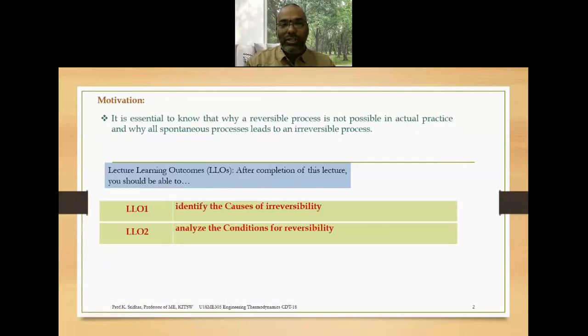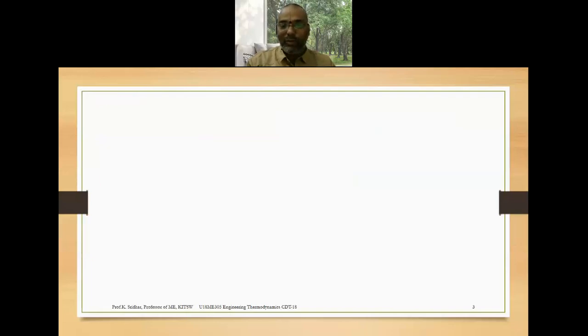And every lecture has its own objective as well as outcome. So this lecture also has two outcomes. I'm expecting that after the completion of this lecture, you should be able to identify the causes of irreversibility and analyze the conditions for reversibility.